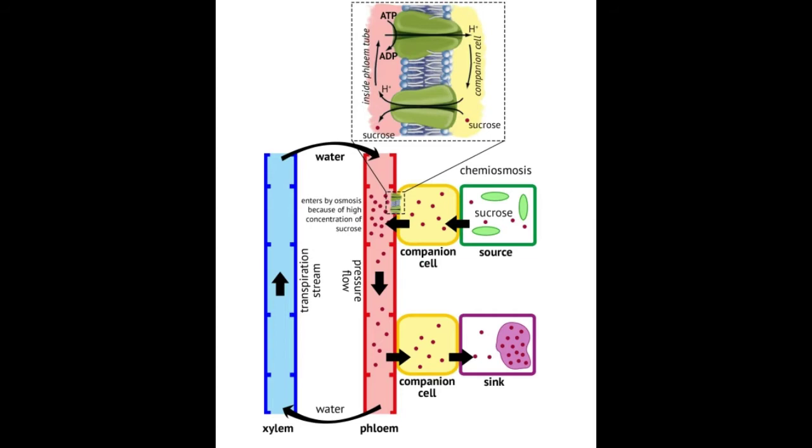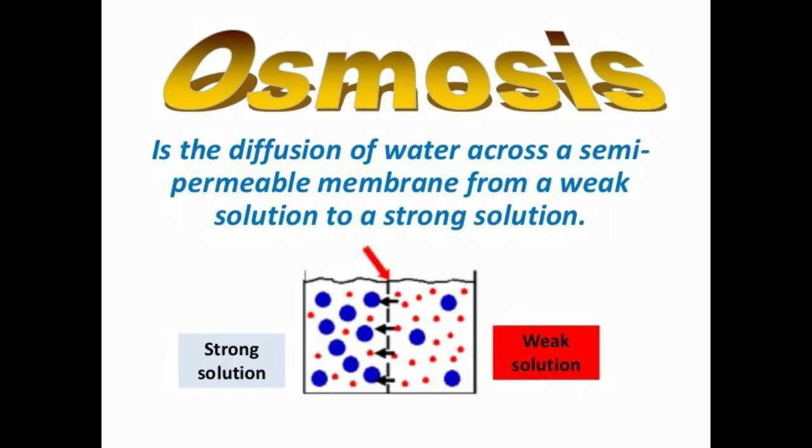The next topic is osmosis. Osmosis is the movement of solvent or water molecules from the region of higher concentration to the region of lower concentration through a semi-permeable membrane. This process is carried out till an equilibrium is reached. Osmosis is the passive movement of water or any other solvent molecules.